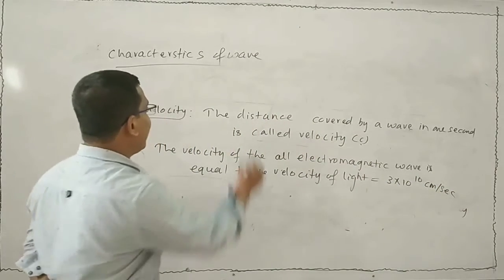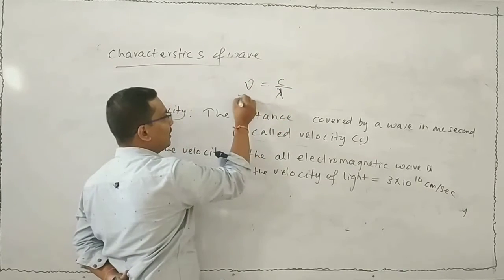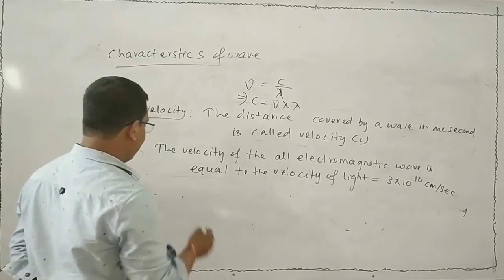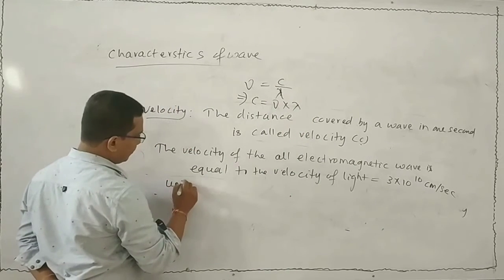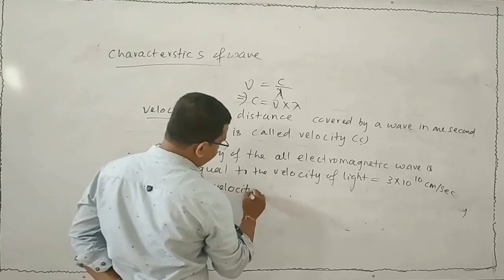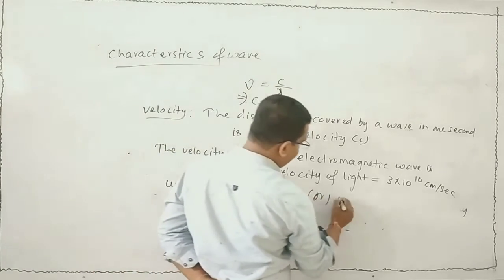We know that mu is equal to c by lambda, so we can write c is equal to mu into lambda, and the unit of velocity is centimeter per second, or you can write meter per second.